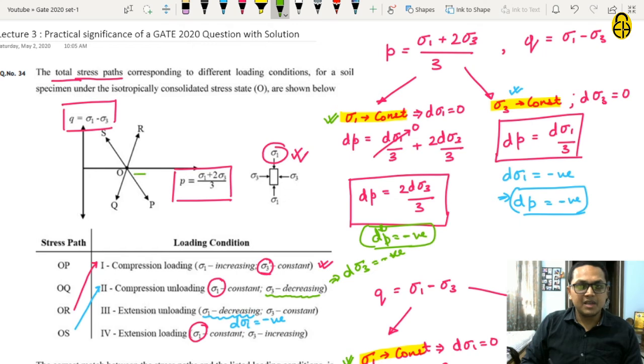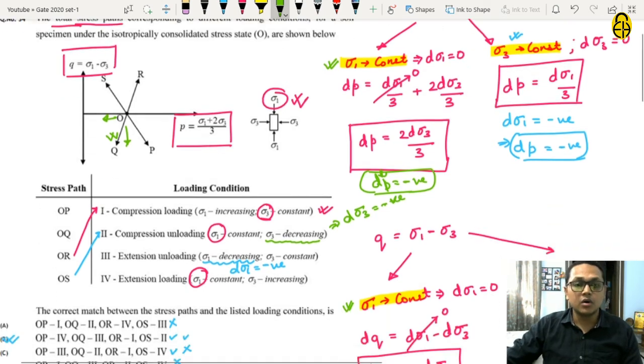OP: P is in the increasing direction, so this is not possible. OQ: yes, P is in the decreasing direction. Let us see Q also similarly. In OQ itself, Q is also in the decreasing direction, so this might be the option. OS: P is in the decreasing direction, but Q is in the increasing direction, so this is not possible. OR: P is in the increasing direction and Q is also in the increasing direction, so OR is also not possible. So the answer to this loading condition will be OQ.